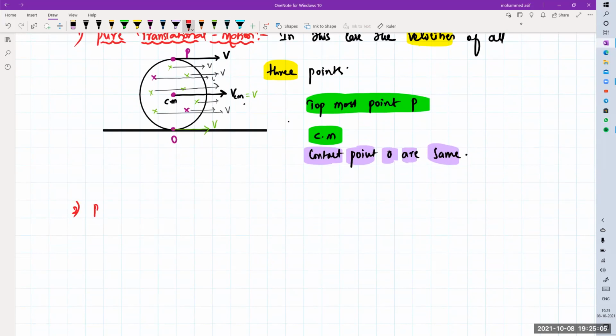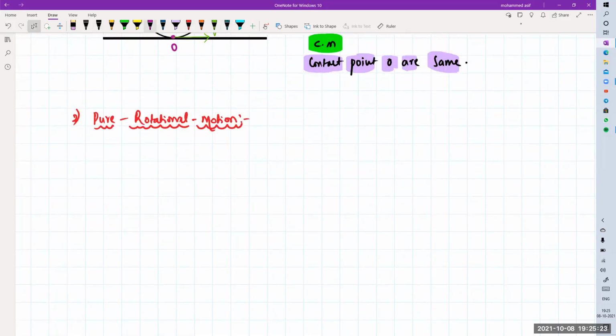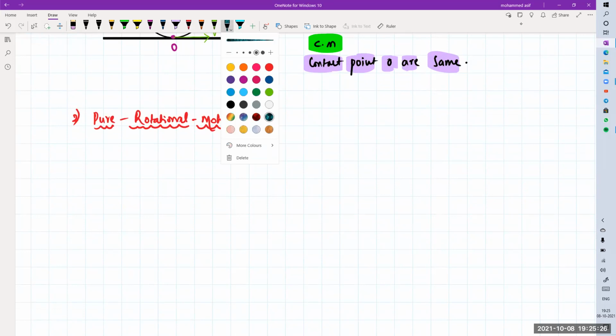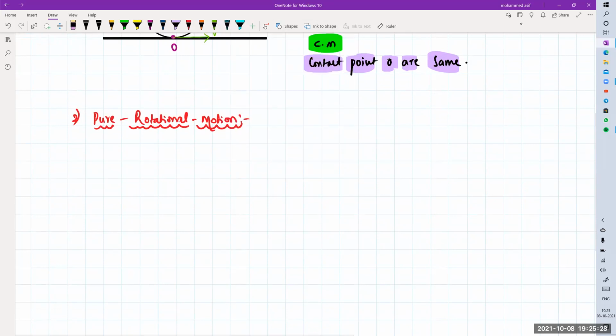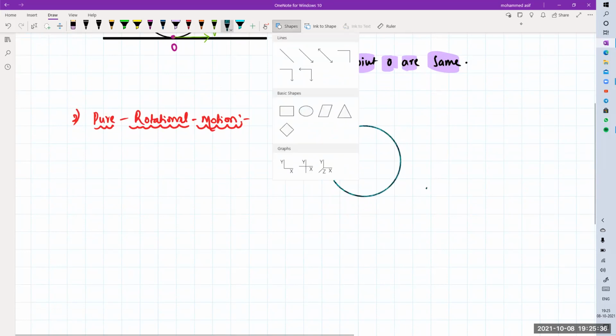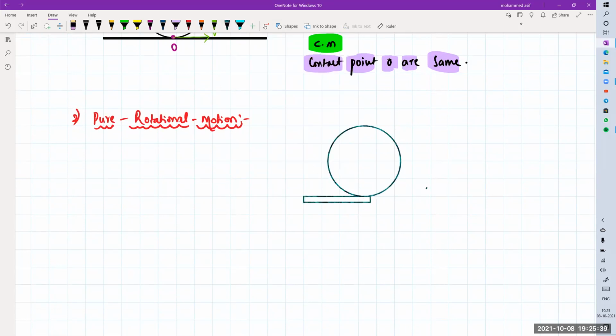Next one, number 2, is pure rotational motion. Now see, in this pure rotational motion there is some peculiarity, so be a little bit careful. I'm drawing with this marker a circular path like this, and this will be the contact point.